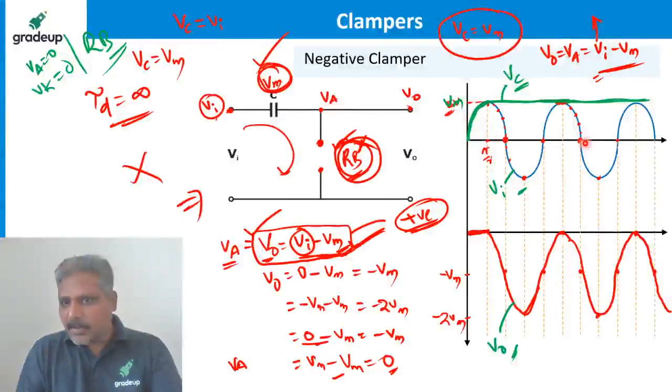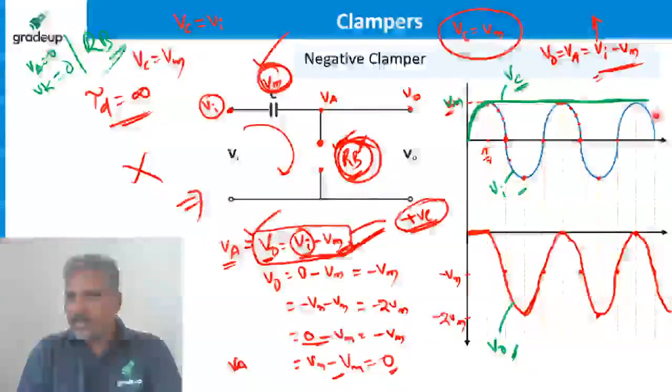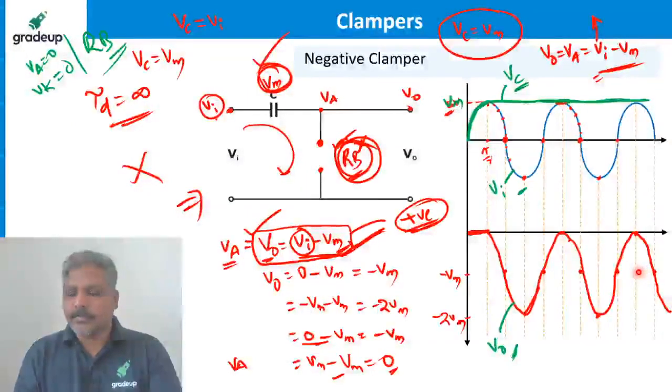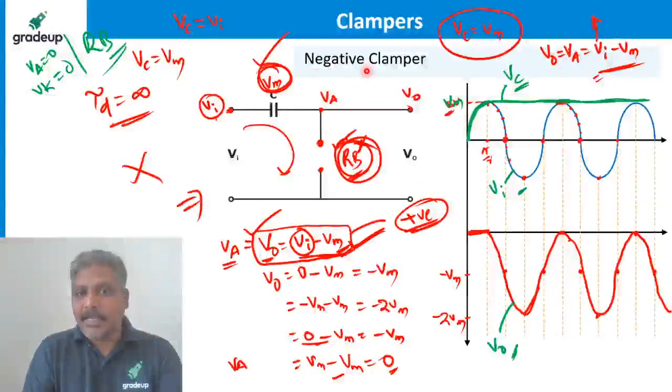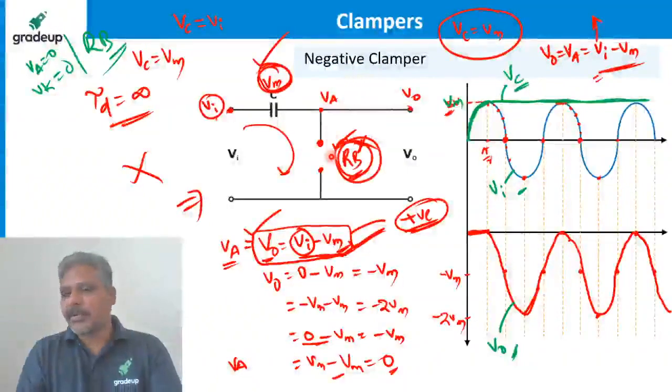The average value of the input waveform is 0. But the average value of the output waveform is not equal to 0. That means it is shifted towards the negative axis. That is why it is called a negative clamper.